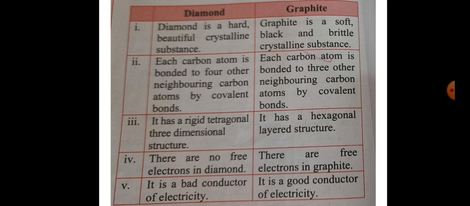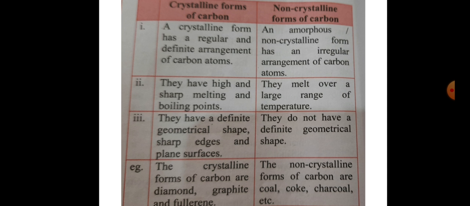Diamond has rigid tetragonal three-dimensional structure. Graphite has hexagonal layered structure. In diamond, no free electrons are available. In graphite, free electrons are available. Diamond is a bad conductor of electricity as there are no free electrons available, and graphite is a good conductor of electricity as there are free electrons to carry the electric current. Clear? Note down this difference between diamond and graphite in your science copy.